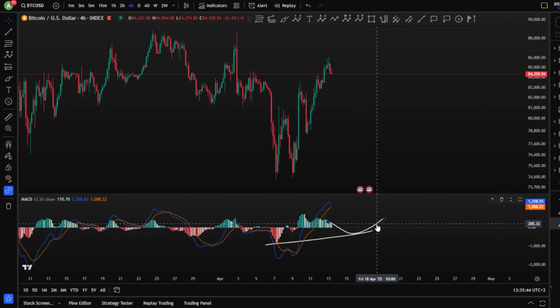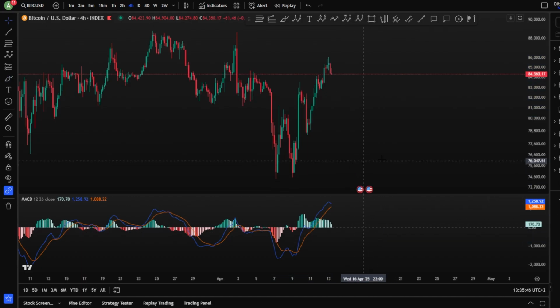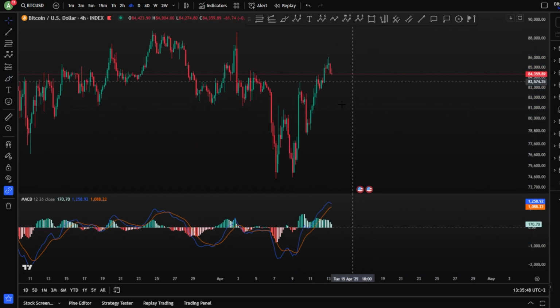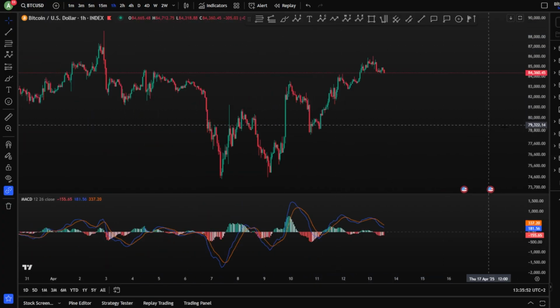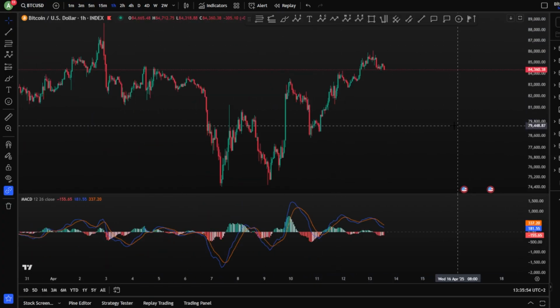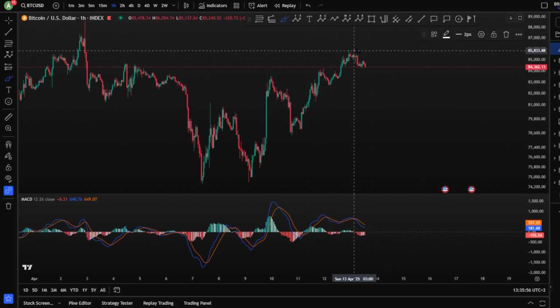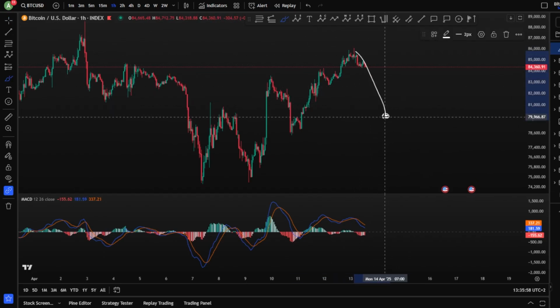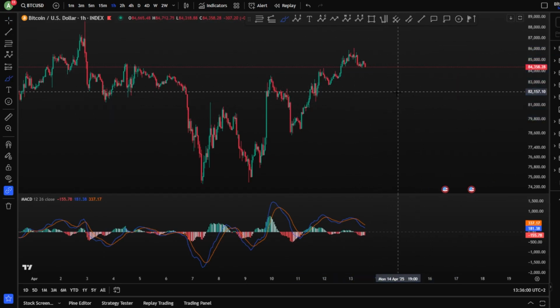Same thing for the MACD, which shows a little bit higher potential for the impulsive scenario toward the upside, while the RSI shows a little bit more potential for lower prices. But it can be, of course, lower prices, as we mentioned, until this far, and then moving toward the upside.